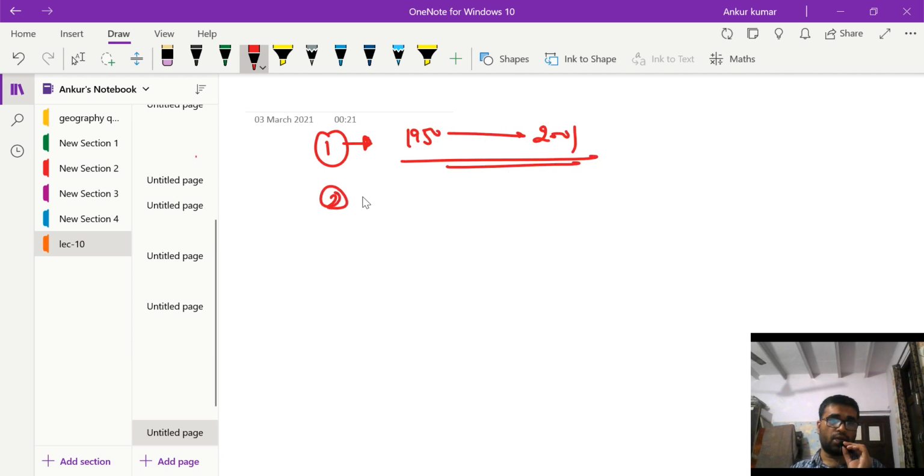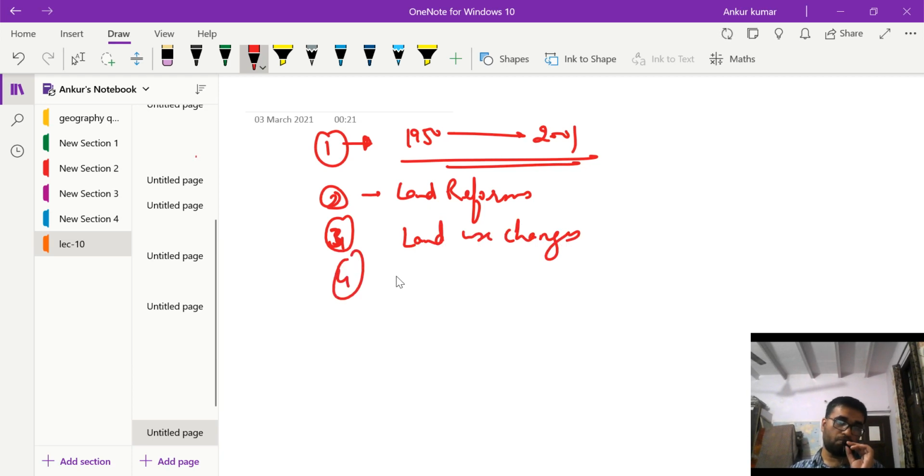Then we studied the land reforms. Then we studied the land use changes in India. Then we studied the metropolitan land use changes.